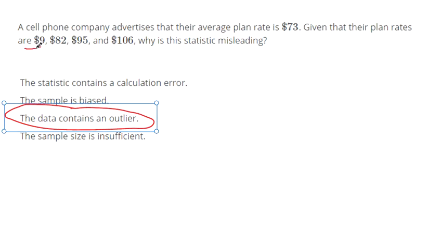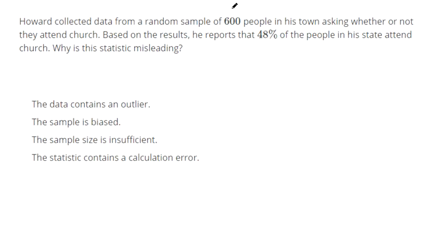Look, $9. Very far away from all the other plans. That's what's making the 73 average look so low. And it's not fair to say, hey, our typical plan is $73 when it's not. A typical plan is closer to $80 or $90. In this study, they sampled 600 people, so that's good. That's definitely enough people so that we don't have to circle sample size is insufficient.